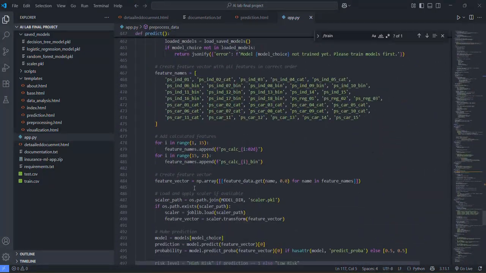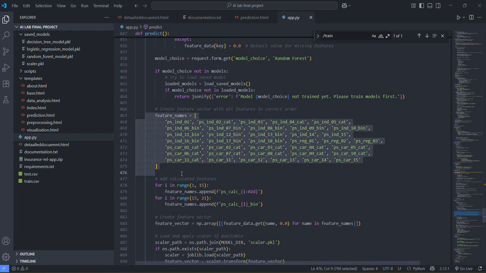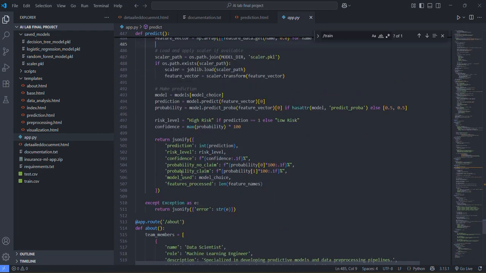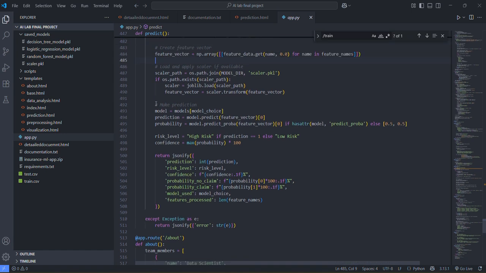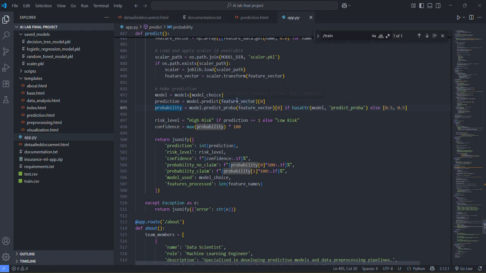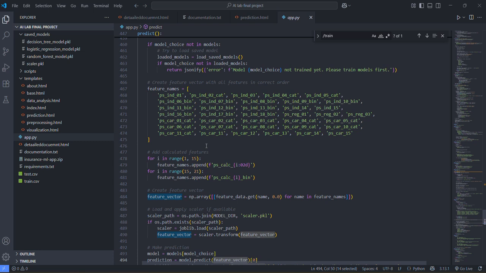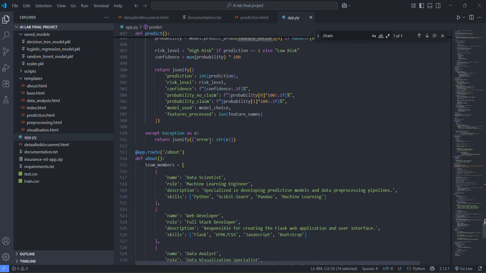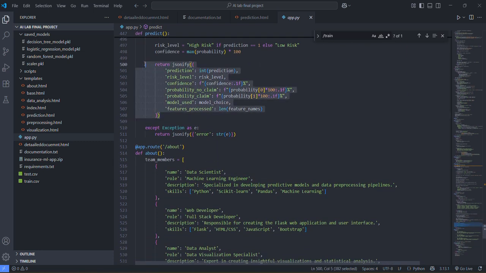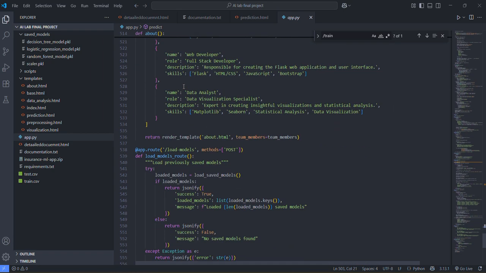Now if I go down, for predict we are doing a post request, using this model, and then we are predicting the probability by model.predict on the feature vector. These are the feature data we have. Then we are returning the prediction, risk level, confidence, and all the details we need.